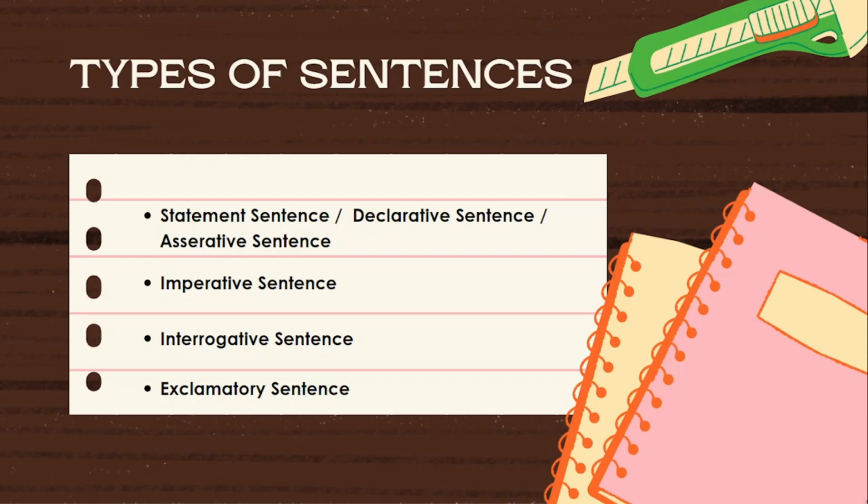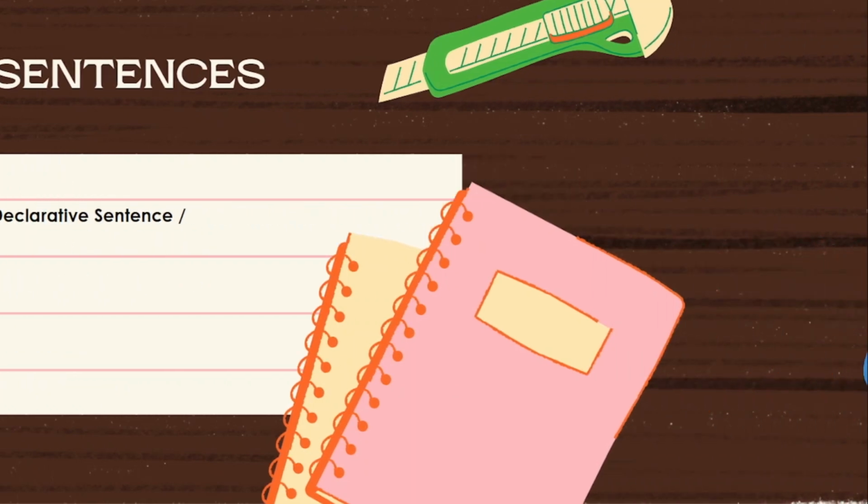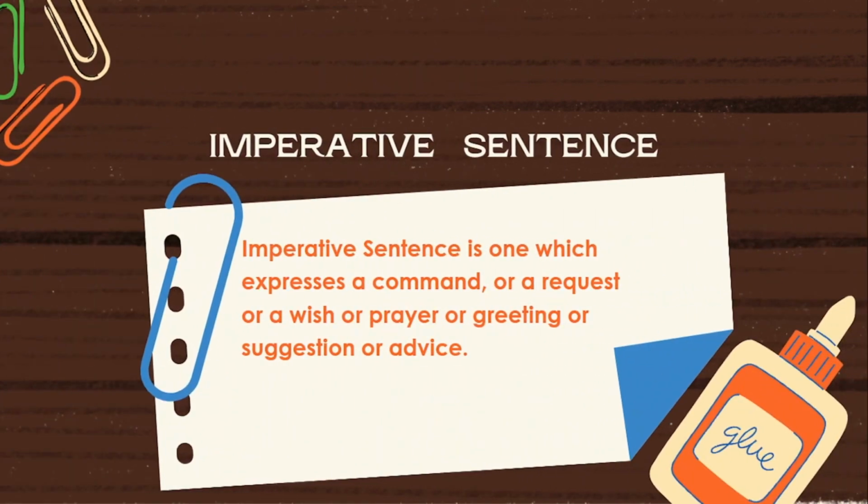Now let us discuss the second one, imperative sentence. What is an imperative sentence? An imperative sentence is one which expresses a command or a request or a wish or prayer or greeting or suggestion or advice.